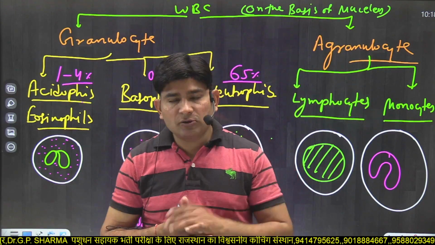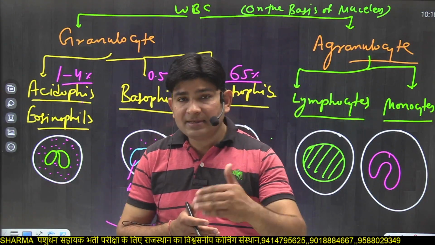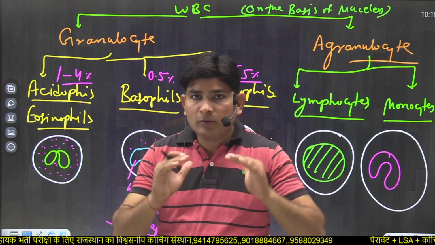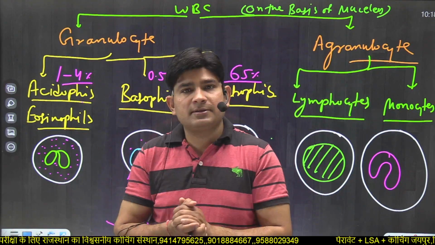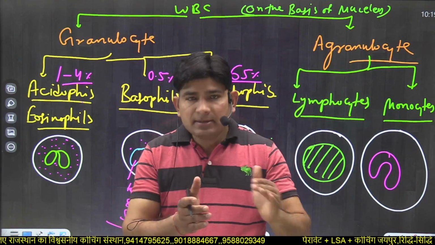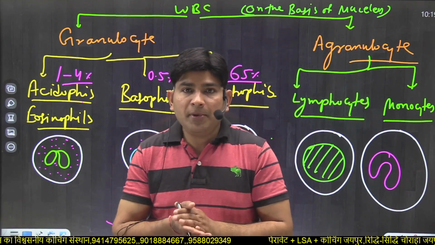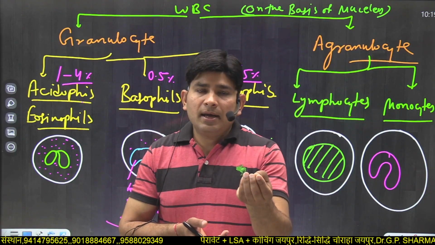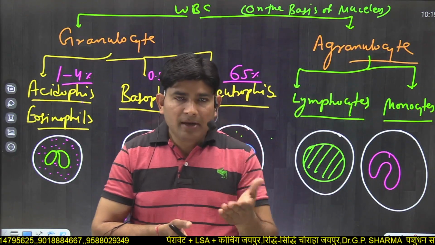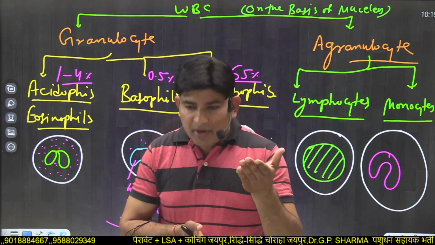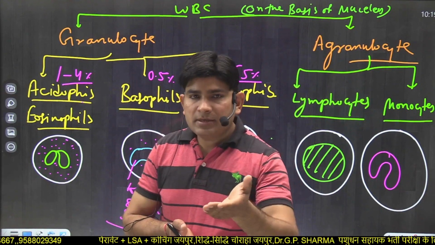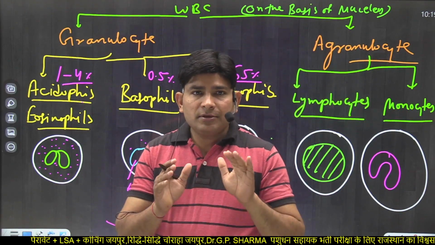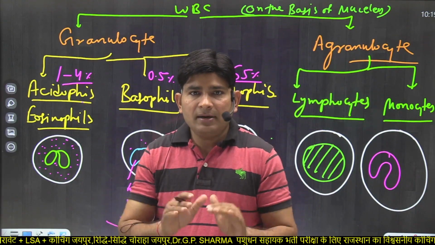Basophils in connective tissue are also known as mast cells, because mast cells have a structure like basophils. Basophils occur in blood and secrete heparin. Heparin is a type of anticoagulant which is chemically a polysaccharide in nature. Heparin prevents blood from coagulating in blood vessels, meaning heparin is a natural anticoagulant which smoothens the flow of blood in blood vessels.